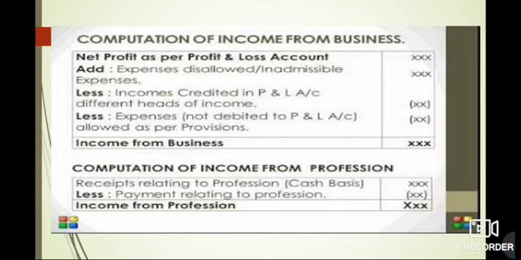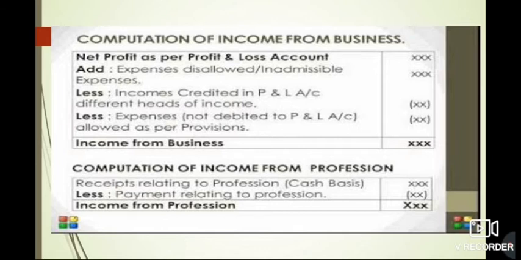You all must be knowing that every business firm or company is preparing a profit and loss account. So what we have to do is simply take the net profit as you are taking it out from the profit and loss account, and in that you have to add the expenses disallowed. Means in the profit and loss account we are deducting all the expenses.